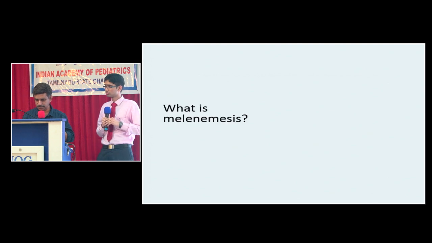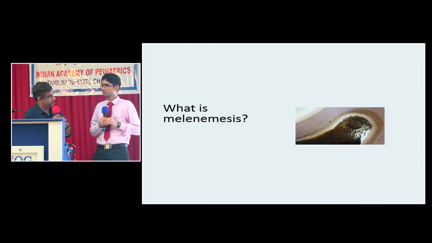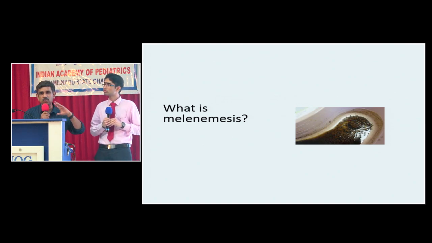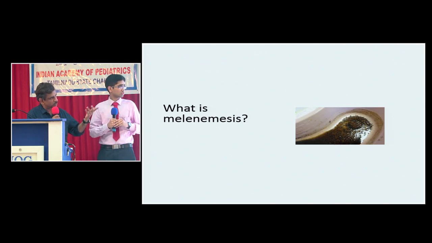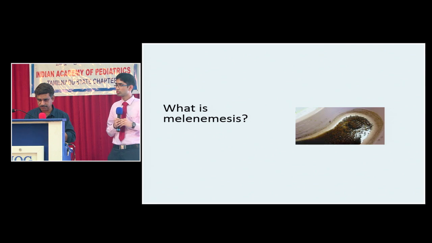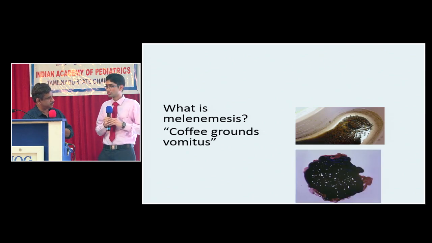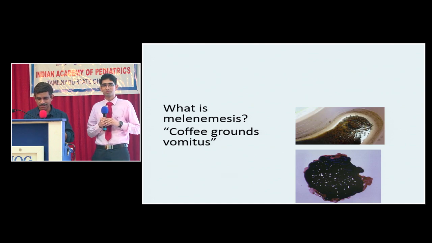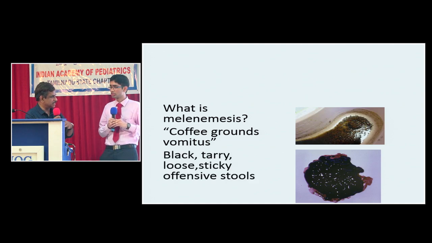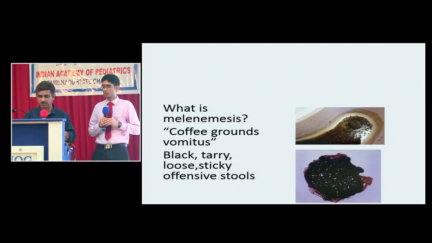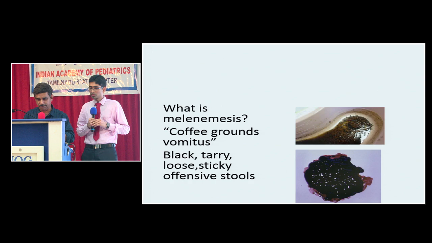Now, what is melanemesis? When somebody is vomiting, the vomitus contains altered blood. That is called melanemesis. That means there's a slow bleeding in the stomach, and the gastric hydrochloric acid is converting hemoglobin to black compounds. It's also called coffee grounds vomitus. What is this? This is melena: black, tarry, sticky, highly offensive, loose stools. So that is melanemesis versus melena.